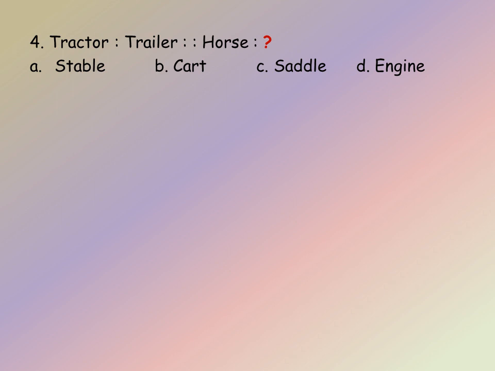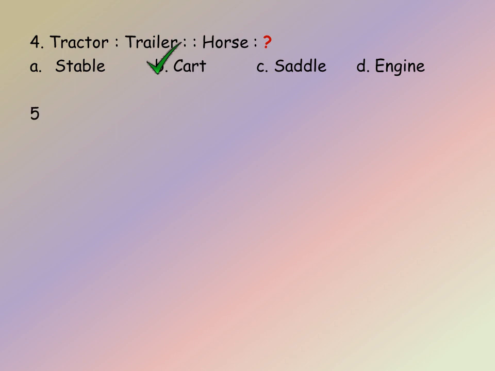B. Cart. Yes, horses are used to pull the cart. So our answer is B. Saddle is the place where the riders sit. So this is not the answer. And you know engine, what is the purpose of engine? In order to drive a vehicle. So here the answer is B, cart. So horses are used to pull the cart. So our answer is B.